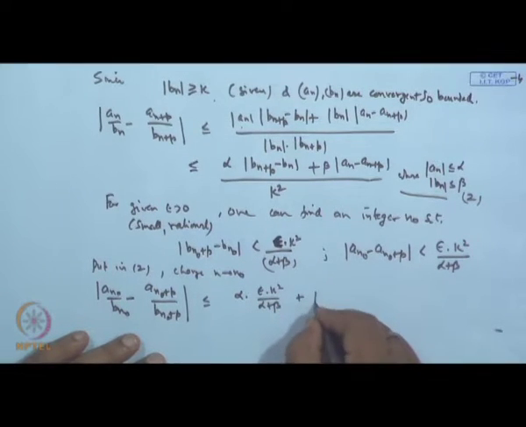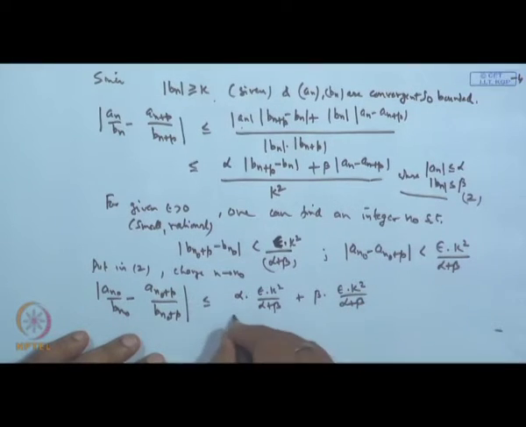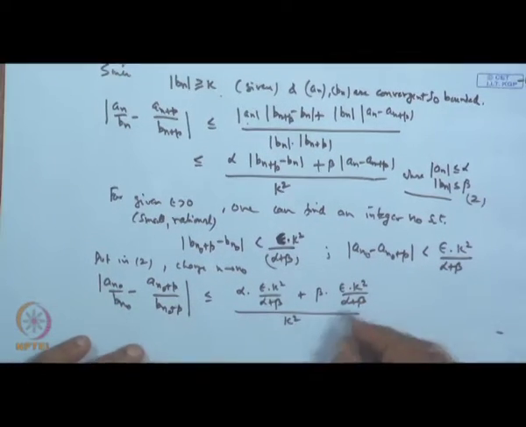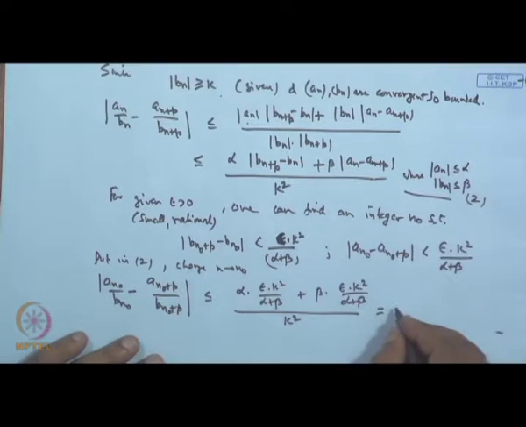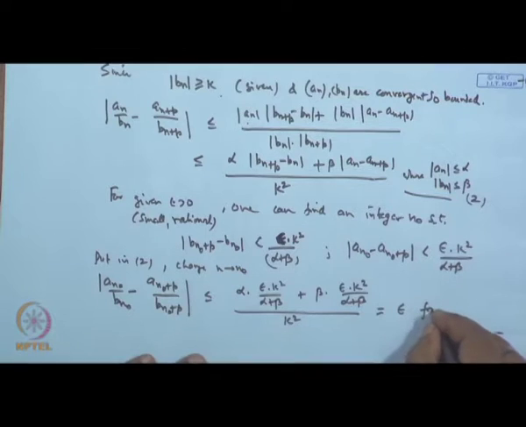This is also beta epsilon k square by alpha plus beta and divide by k square. So, finally, k square gets cancelled, alpha plus beta gets cancelled, and finally, you are getting epsilon only, and this is true for all p equal to 1, 2, 3.